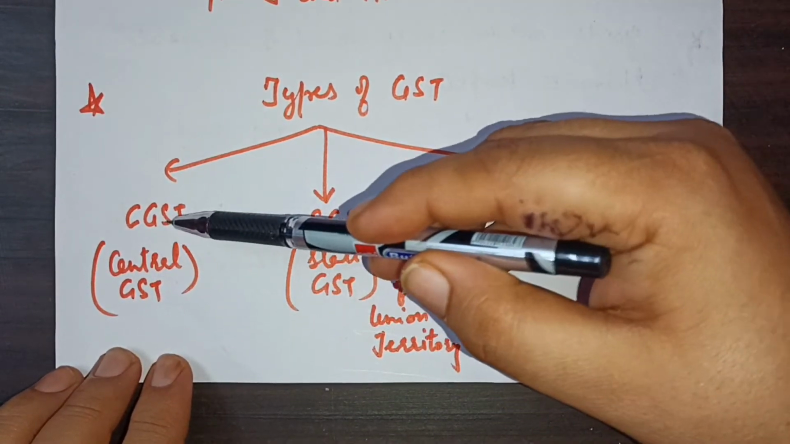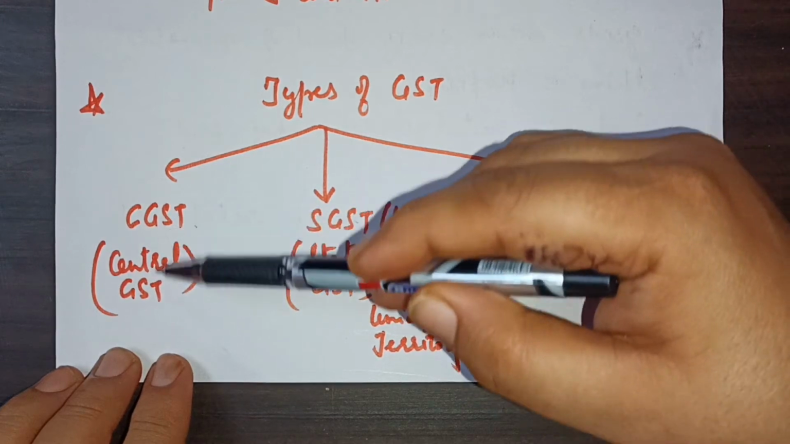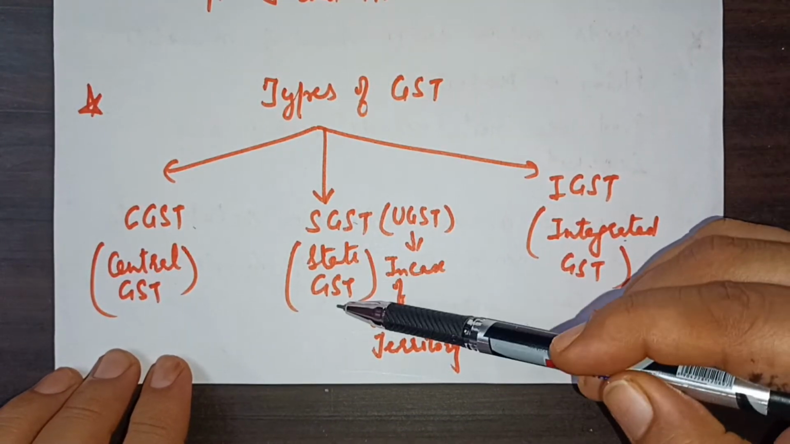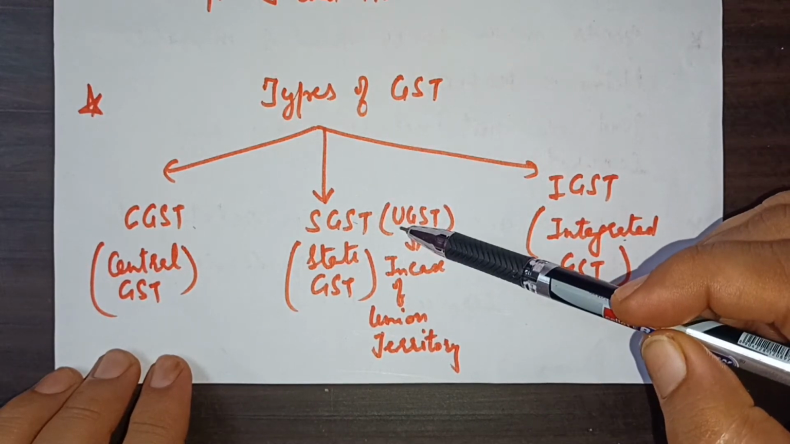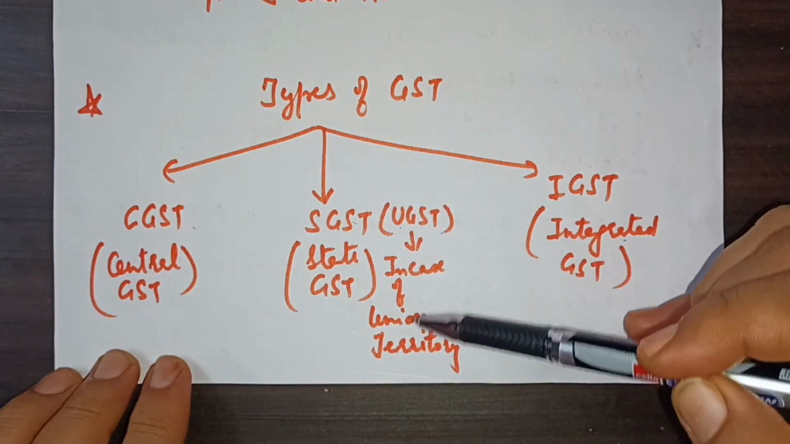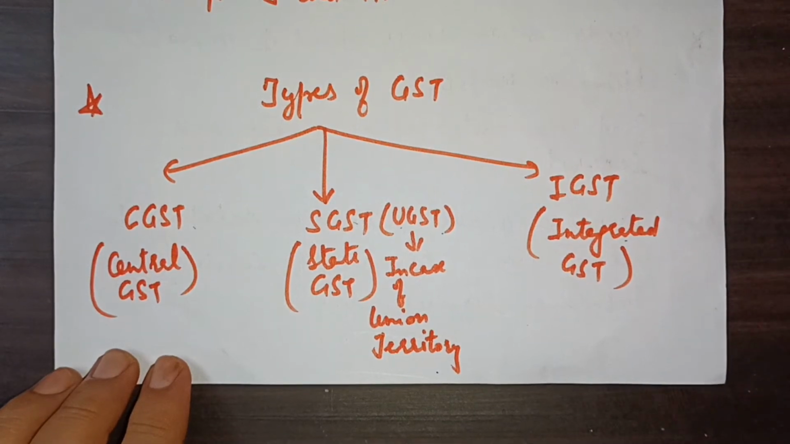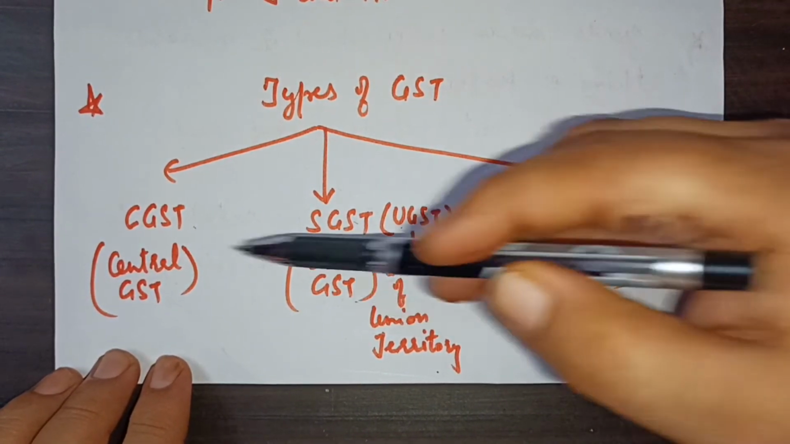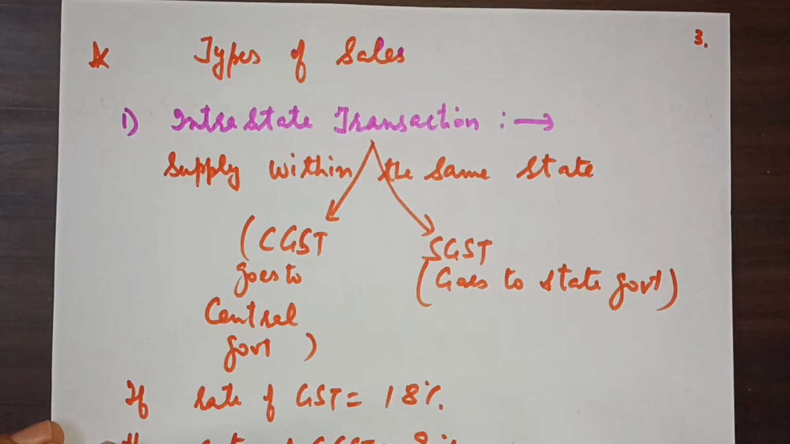CGST means the GST which goes to the central government, which is charged by the central government. SGST is for the state government. S means state. If it is a UT, for example, then SGST will be known as UGST, meaning Union Territory. Then there is IGST, that is integrated GST. So IGST is integrated GST, SGST is state GST, and CGST means central GST.